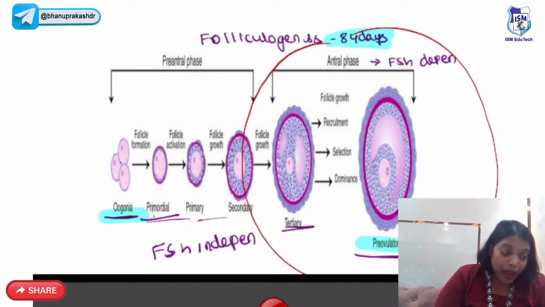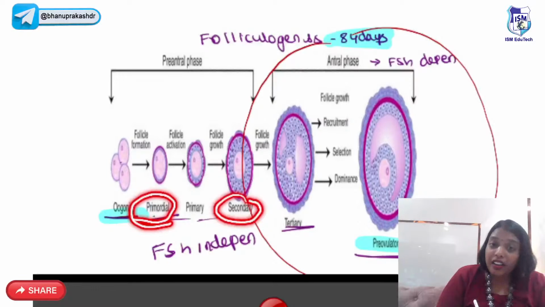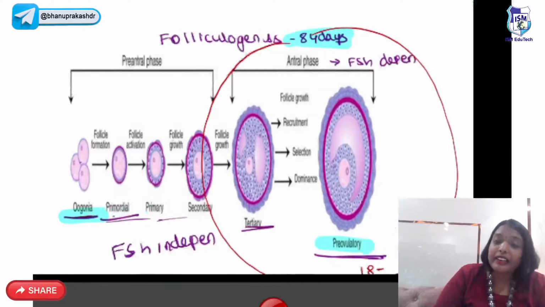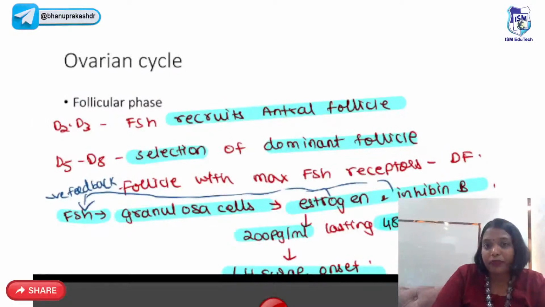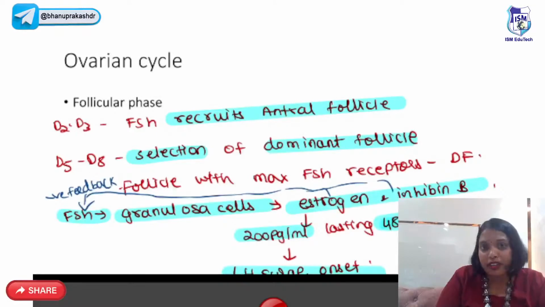So from the primordial to the antral follicle is FSH independent. It can happen by itself. But from the antral follicle to the dominant follicle, it is FSH dependent, and this takes place in the ovarian cycle. So in the ovarian cycle, we have something called the follicular phase. Day 2 to day 3, FSH recruits the antral follicles.